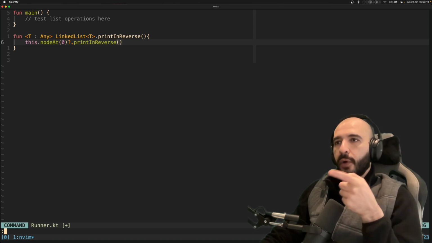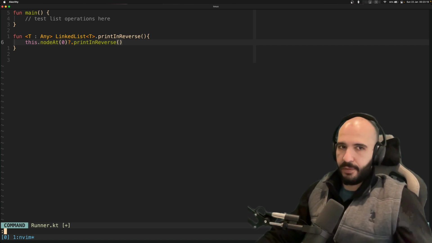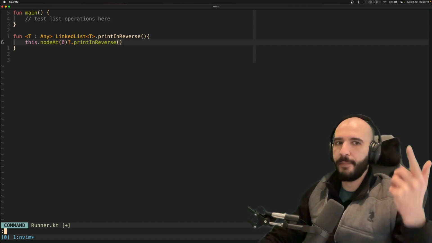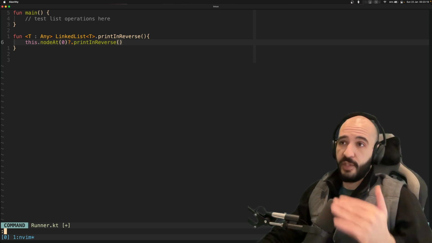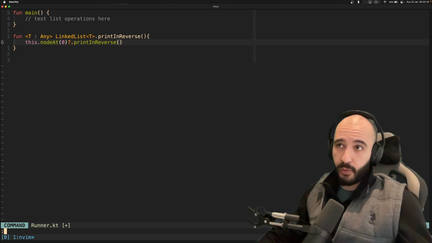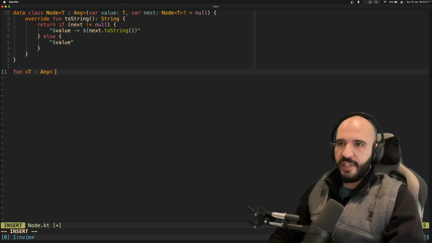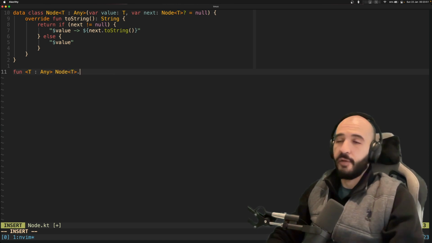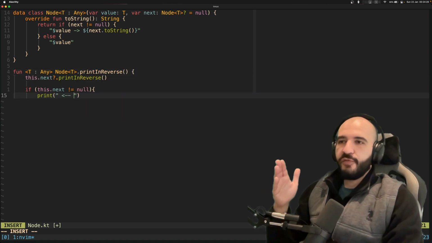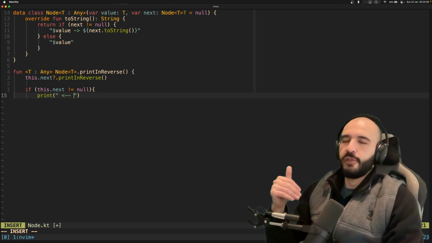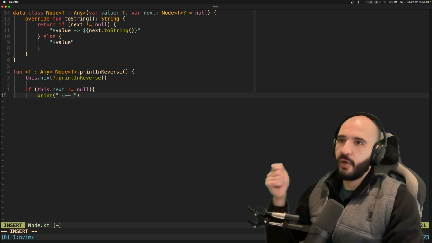So this function forwards the traversing of the list to a recursive function that we have not defined yet. This traversing of the list is going to be happening through a recursive function. It goes through the list node by node. This is the forwarding of that call to that function. That function is going to be written in the node class. So it's an extension function again of type T, and it's also called print in reverse. So what this function does is call itself on the next node. So you started off with node at 0, and now it calls itself on the next one and the next one.